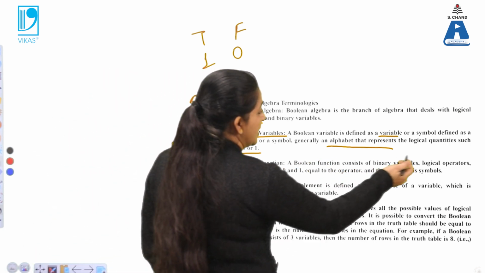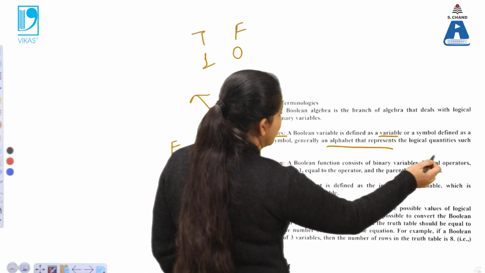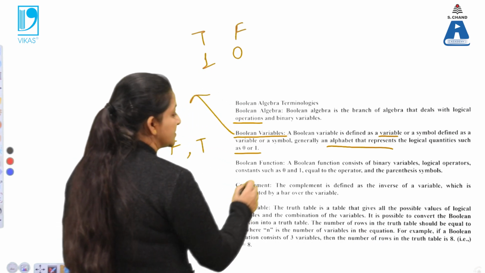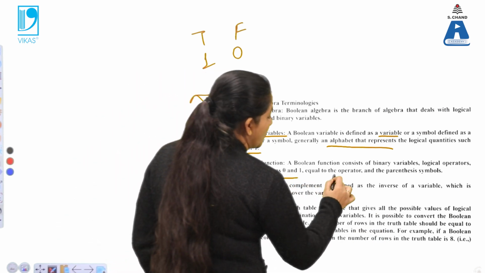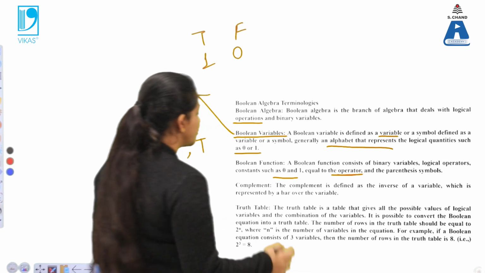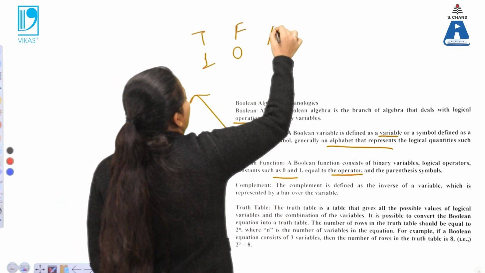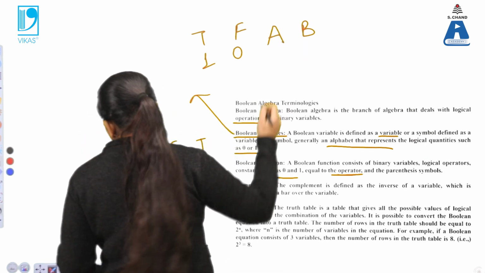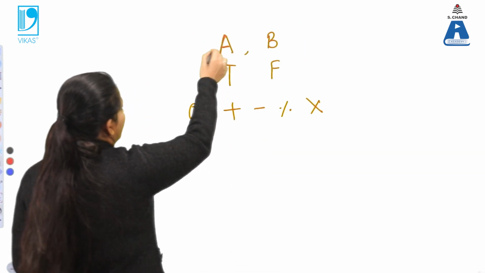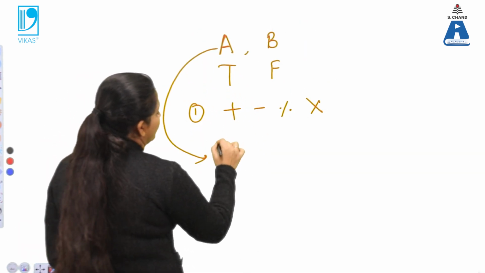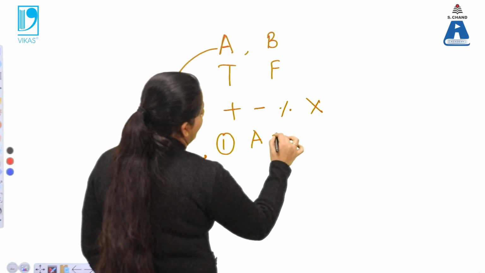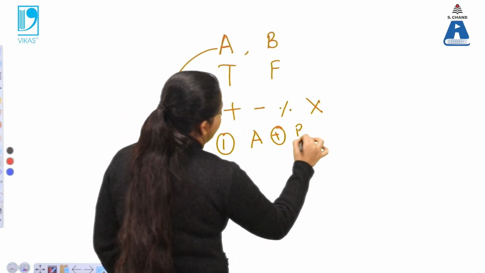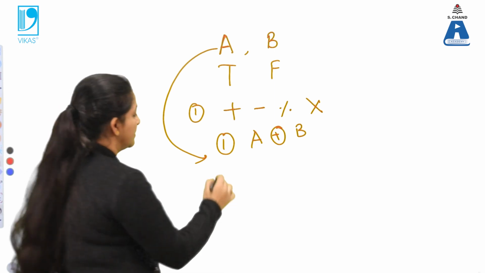Next is the Boolean functions. So Boolean functions are made up of the Boolean variables, logical operators, and the constants 0 and 1. What are the operators? For example, if A and B are the two variables over here, then in the first case we can sum these two signals.